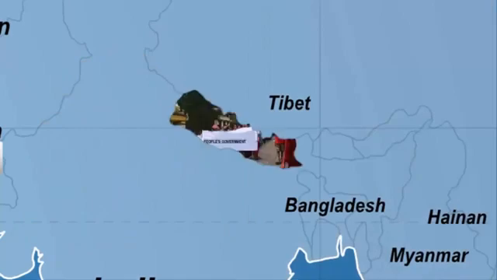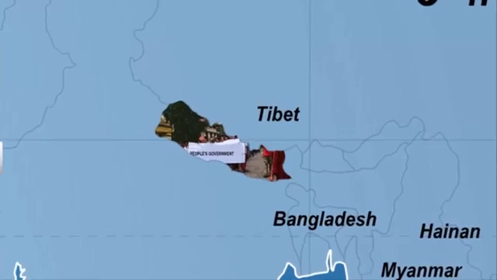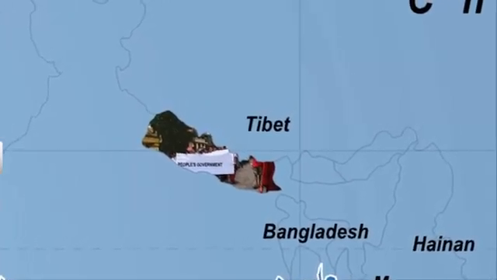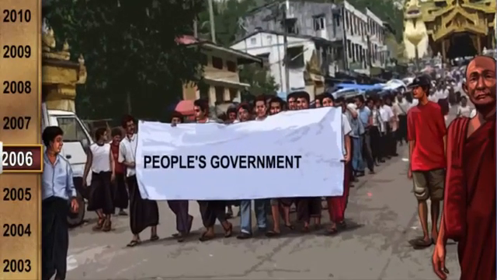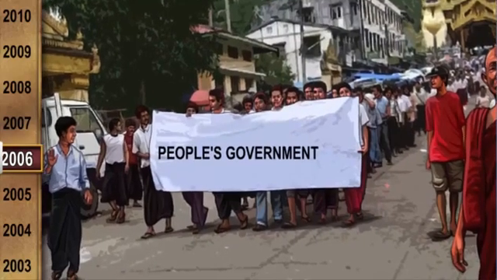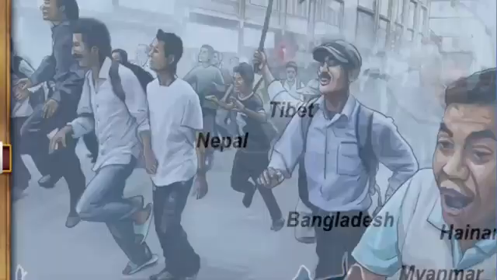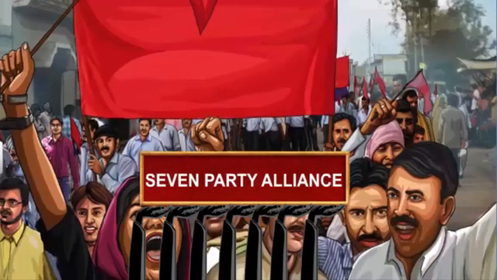The people of Nepal rose in revolt of this act, but could not make a difference at first due to lack of organization. In April 2006, Nepal witnessed a popular movement which was aimed at regaining control over the government from the king. Political parties joined hands and a new coalition was formed, the Seven-Party Alliance or SPA. The SPA called for a 4-day strike in Kathmandu, the capital of Nepal.